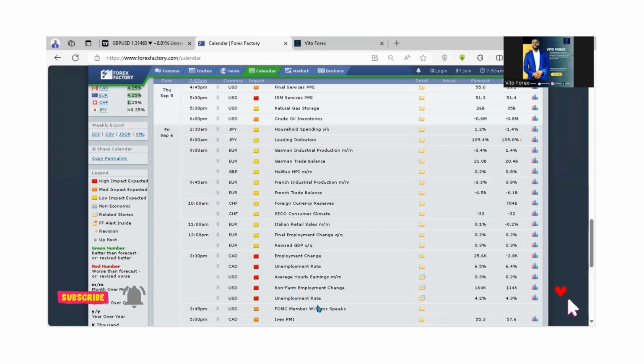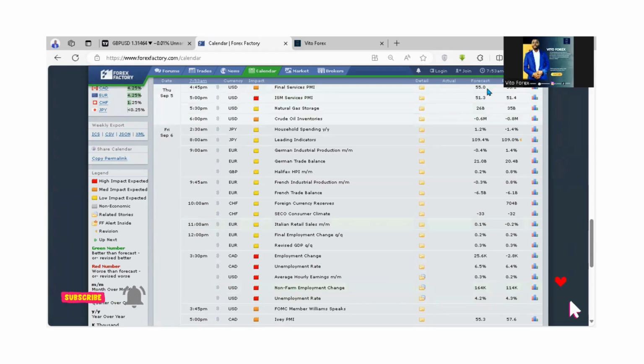The average hourly earnings, this is basically the pay. The non-farm employment change, this is basically how many net new jobs have been added. And the unemployment rate, this is just to quantify how many people are unemployed. We look at the average hourly earnings and the unemployment rate in terms of percentages. And the employment change of the net new jobs created, we look at it in numbers. For example, when you see the previous NFP, the reading was around 114,000 new jobs that were created.